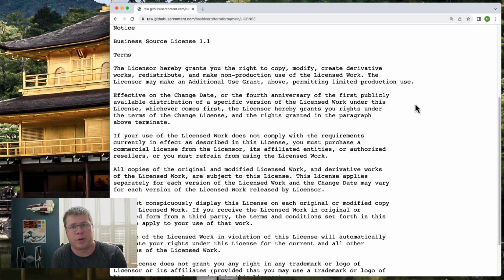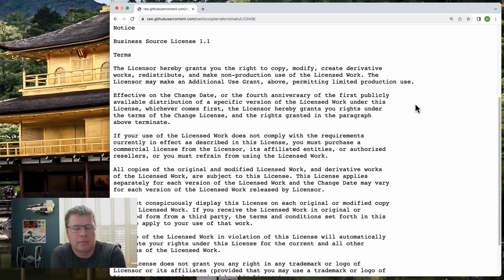So basically, 4 years from now, whatever version of Terraform you are specifically using, 1.5.5 or 1.5.6 or 1.5.7 or 1.5.8, I could go on, that specific version converts over to the MPL 2.0 license, and all of this stuff that we're talking about doesn't matter.